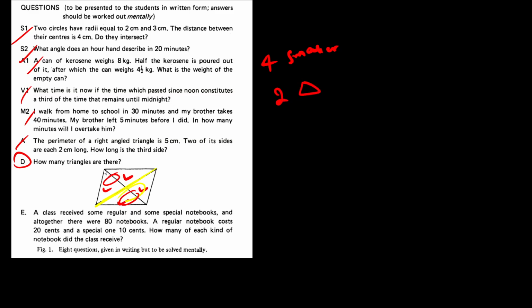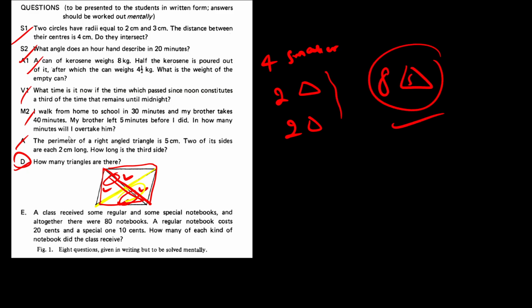Now let's focus on this. This diagonal is also dividing this triangle and this triangle. So 2 more triangles. So 4 are smaller and 2 slightly larger, so 8 triangles in total. Right? Such questions are very common in logic tests. You must have seen such questions. It's a very easy question.